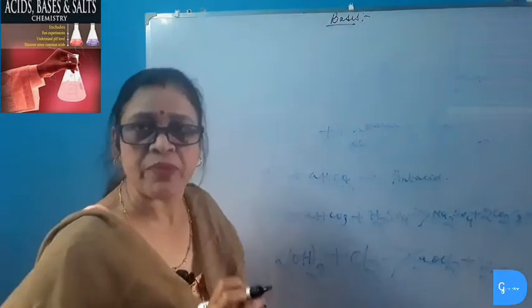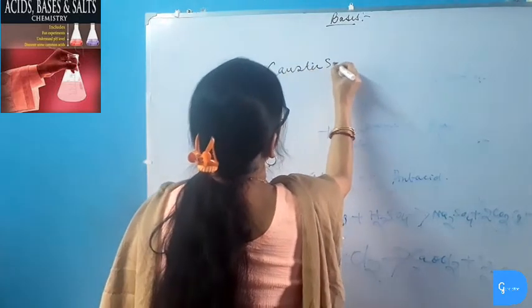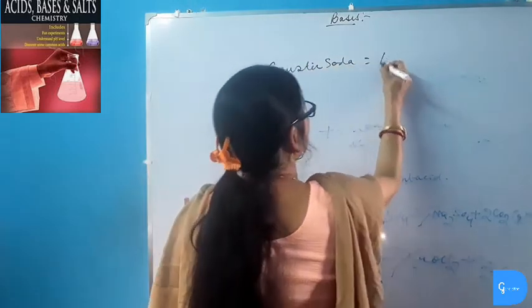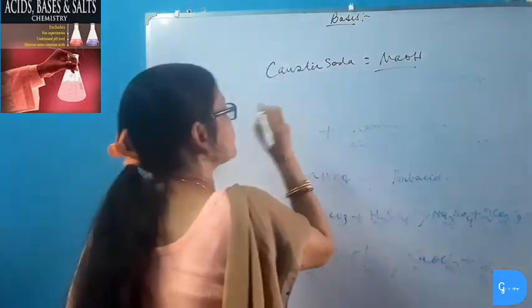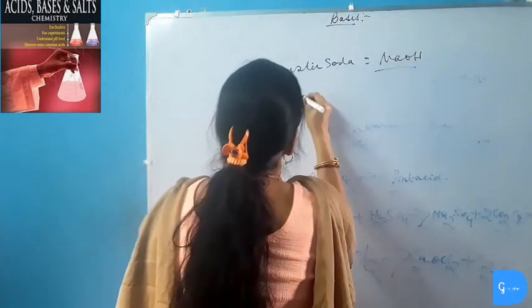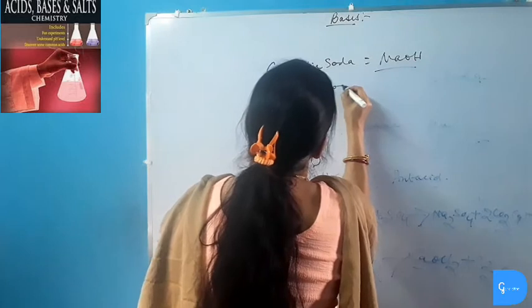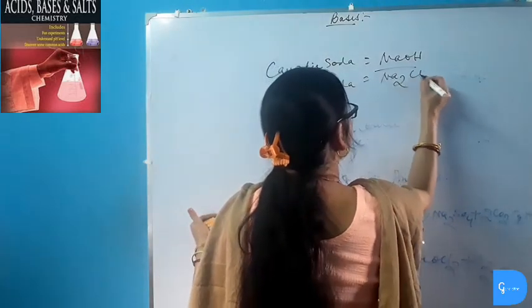One thing you must be familiar with: whenever we say caustic soda, we mean sodium hydroxide. Whenever we say washing soda, we mean sodium carbonate.